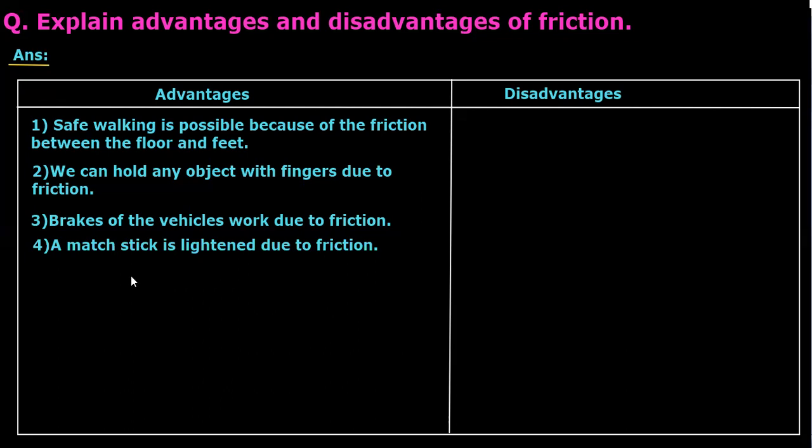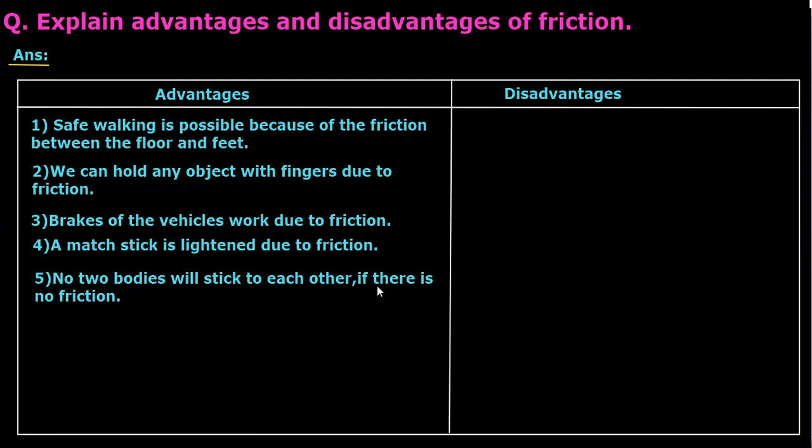Next, a matchstick is lightened due to friction. We know this is a very common thing. Matchstick is lightened due to friction only. Next, no two bodies will stick to each other if there is no friction. For example, if we have taken two steel rods and we try to join them, they will not, or if we try to stick them, they will not stick. There should be some friction, then only they will stick.